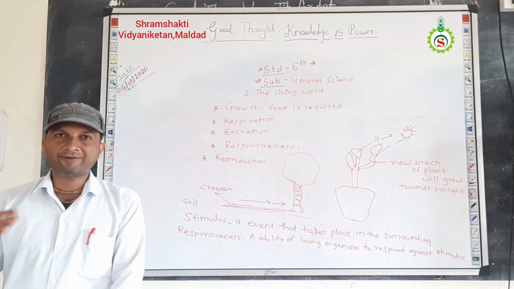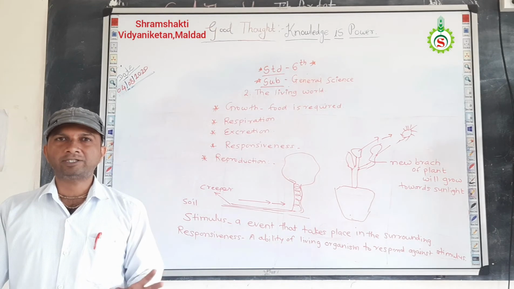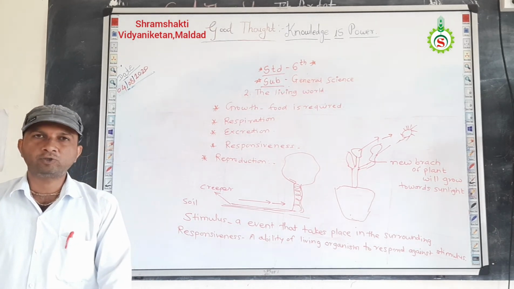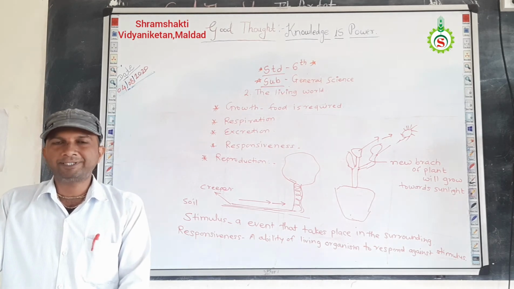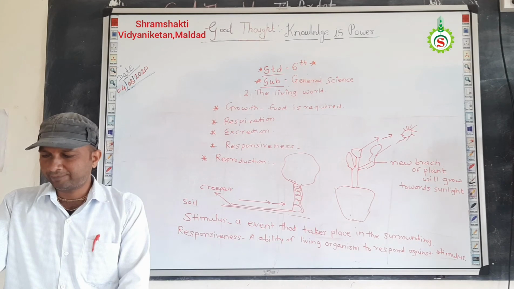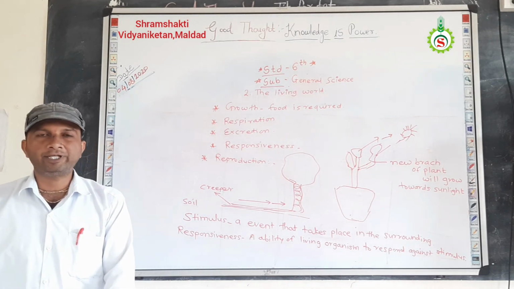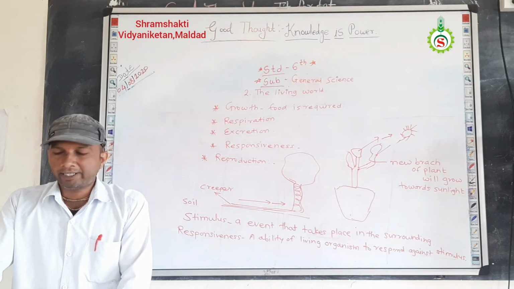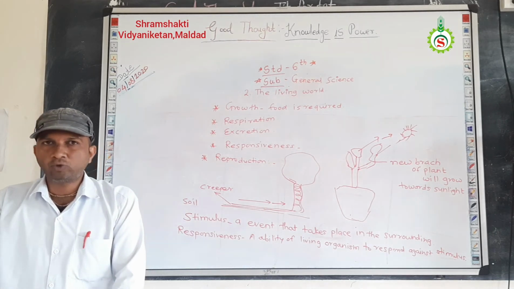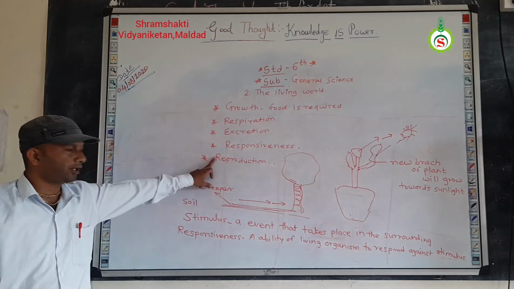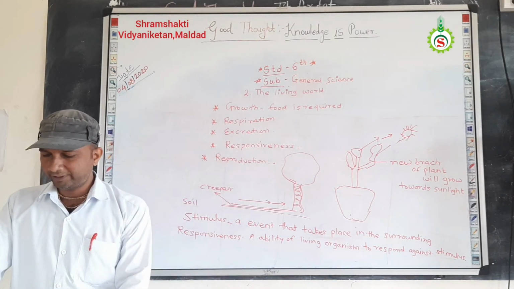Understand? So like this process, each and every species of animal as well as plant survives on the earth. Means generation after generation, the organisms or living things reproduce young ones like themselves. Therefore all the species of living things like plants and animals survive on the earth's surface. Okay, so reproduction is a very important process for the generation of new young ones and the continuity of the species. Therefore, reproduction is one of the important characteristics of living things.